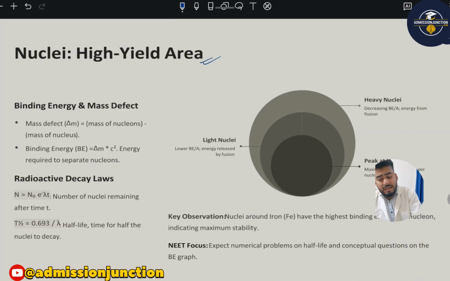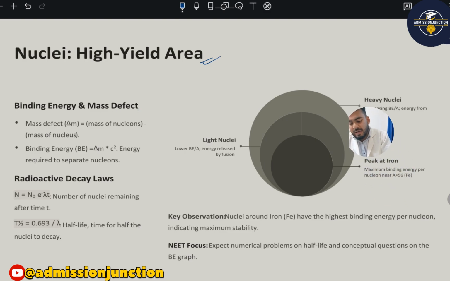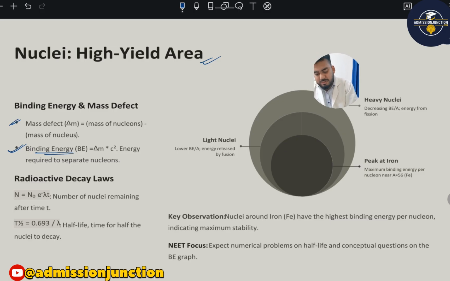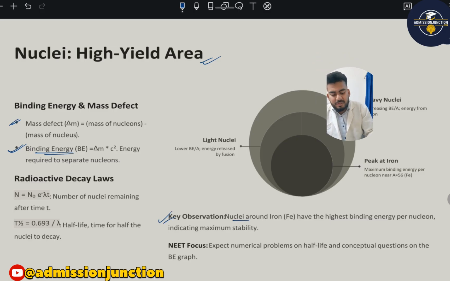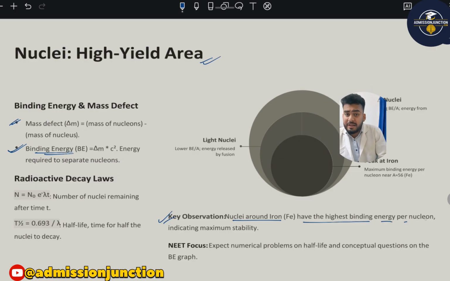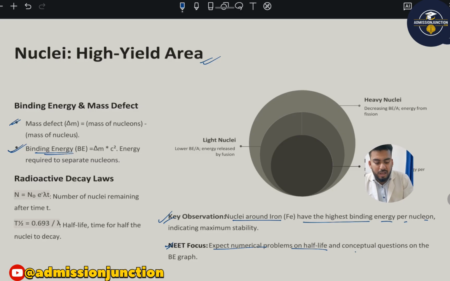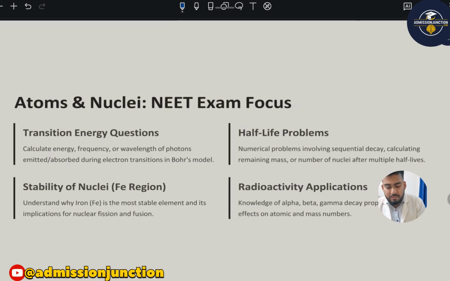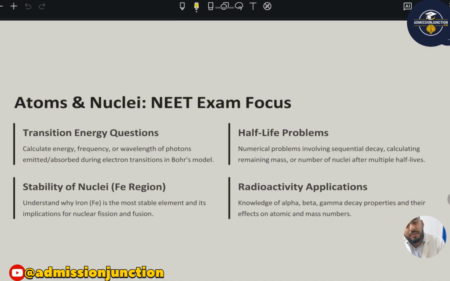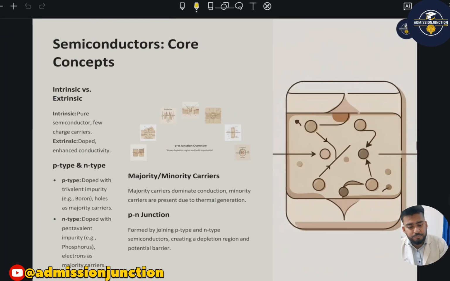This is a high yield area of nuclei, that is binding energy and mass defect. It's very important. If an electron jumps from a higher to a lower orbit, energy is emitted. So this is the mass defect and this is the binding energy. Here, the key observation is that nuclei around iron have the highest binding energy per nucleon. NEET focus: expect numerical problems on half-life and conceptual questions on the graph. This is the total NEET exam focus: transition energy type of questions, half-life problems, radioactivity applications, and stability of nuclei.